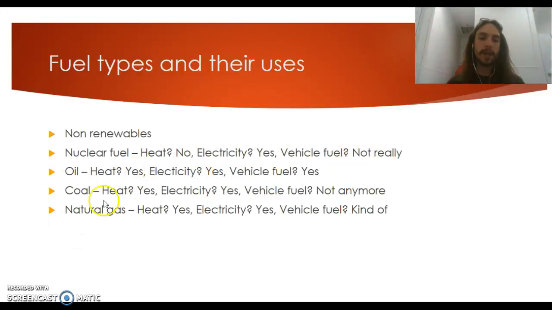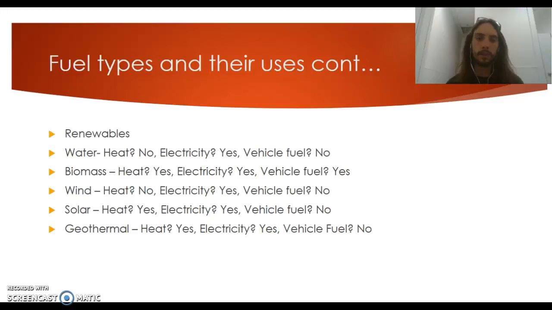So let's get to natural gas. Does it provide heat? Yes. Electricity? Yes. Vehicle fuel? Kind of. There are technologies where we can convert our car into a natural gas car. It's got less emissions, but there's not really any use for it. Renewables.